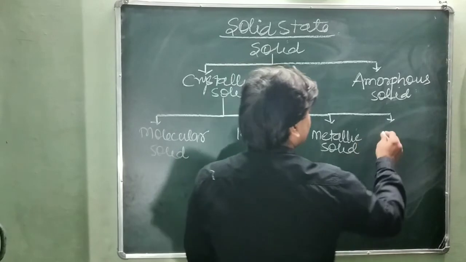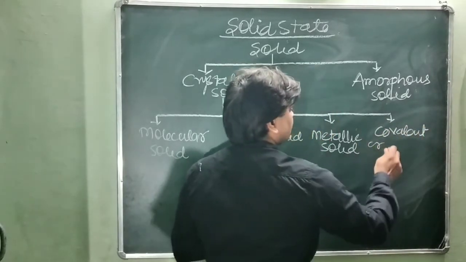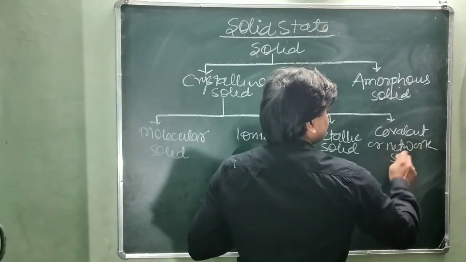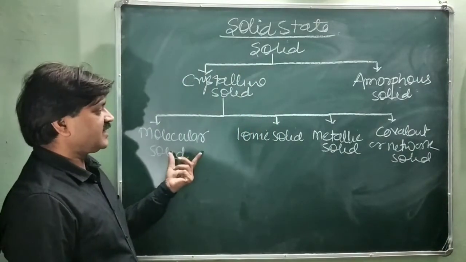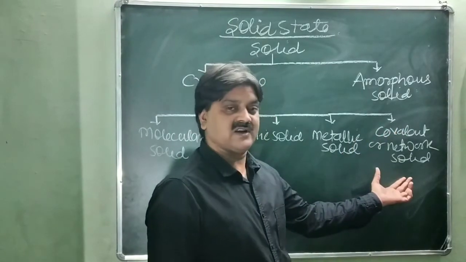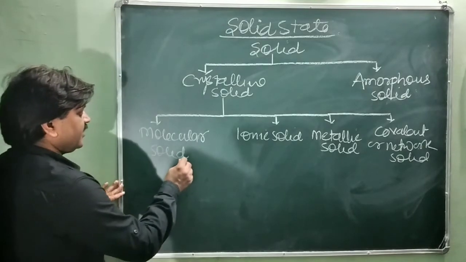And fourth one, covalent or network solid. So these are the four types of crystalline solid: molecular solid, ionic solid, metallic solid, and covalent or network solid. Is it clear? Molecular solid is further classified into three types.